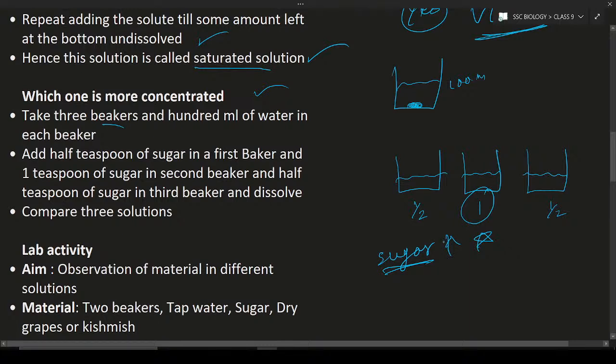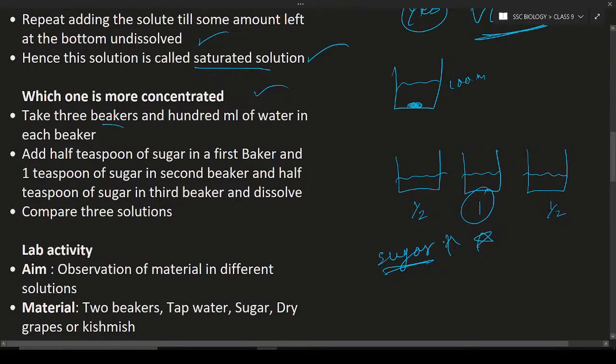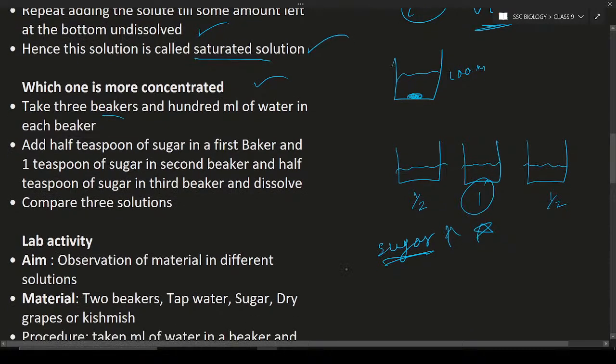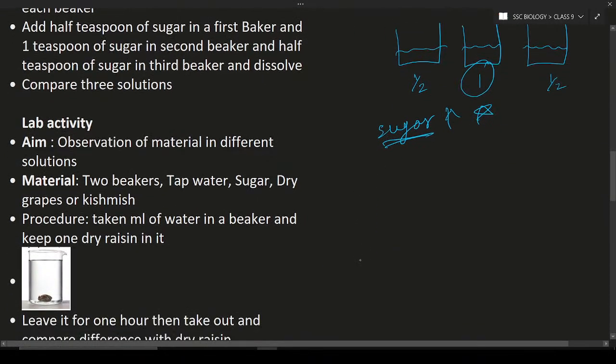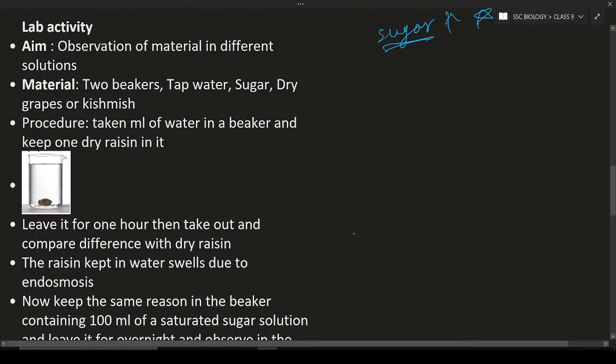It means we can confirm that the sweetness or concentration of any beaker depends upon the solute added to the solvent. Okay, this is about it. And in the next lab activity, we are going to discuss the different materials in the solutions.